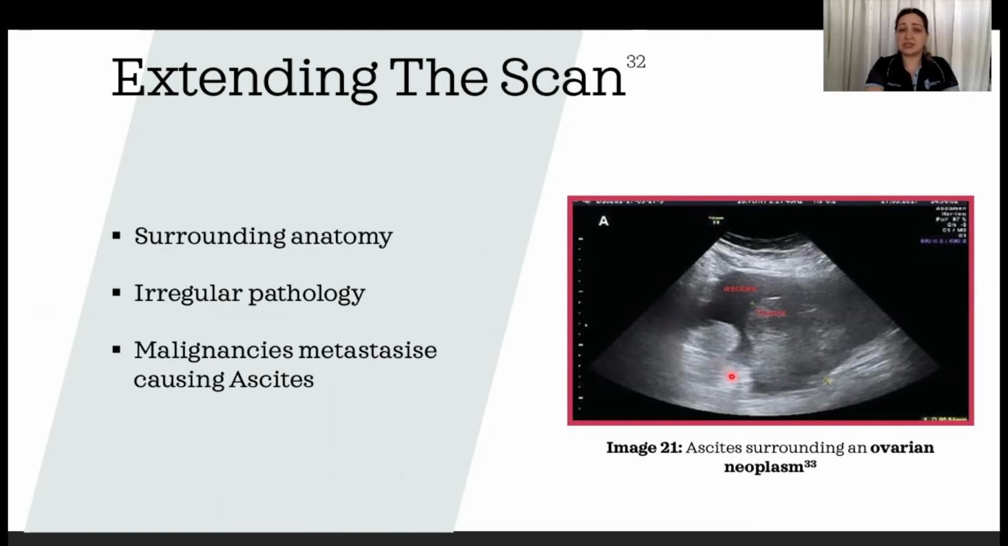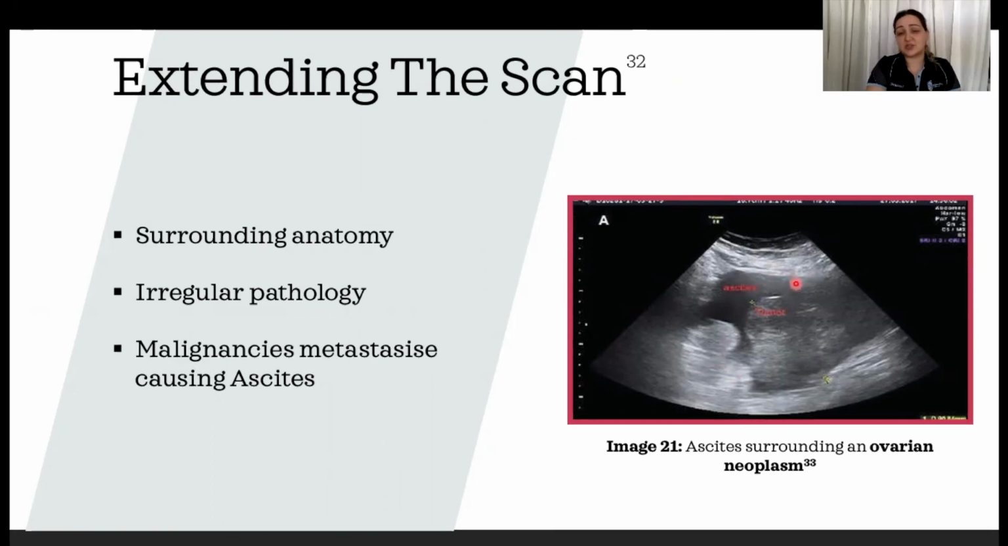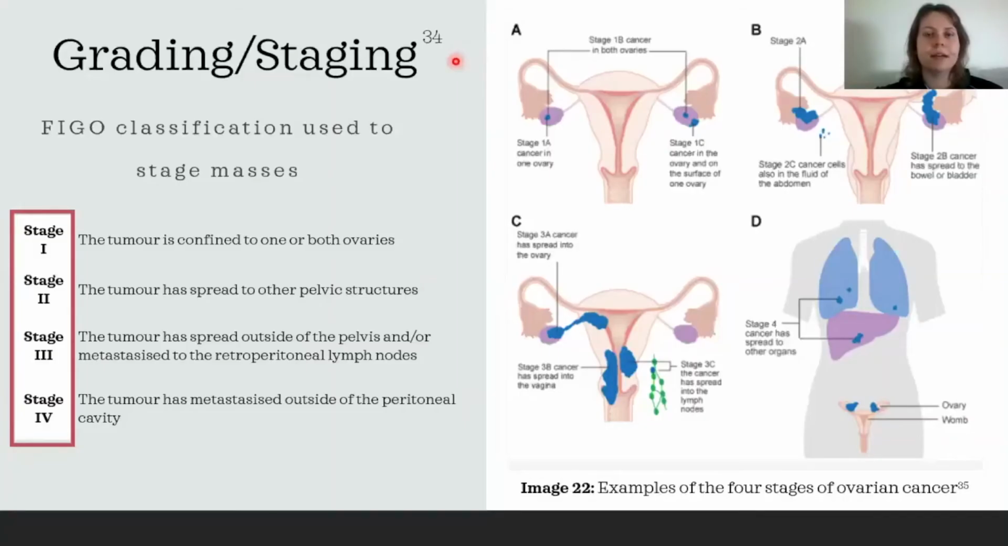Malignancies have the ability to metastasize and cause ascites, so by extending the examination, the sonographer is able to investigate thoroughly. Ovarian cancer is staged using a classification approved by the FIGO Committee on Gynecologic Oncology.